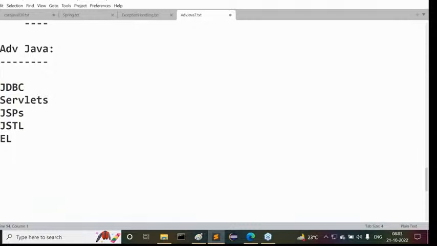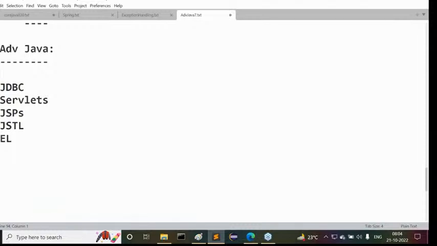Without core Java, we can't understand anything. Not even complete core Java, at least the basics of core Java, if you know, then we can move with JDBC.